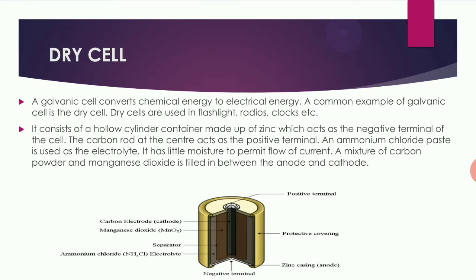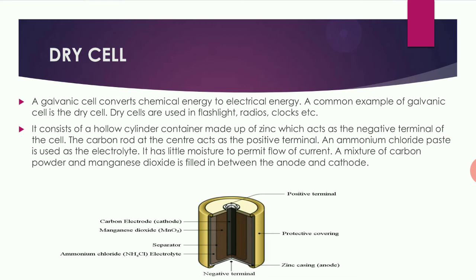Okay, now last, the dry cell. A galvanic cell converts chemical energy into electrical energy. A common example of the galvanic cell is the dry cell. Dry cells are used in flashlights, radios, clocks, etc. It consists of a hollow cylinder made up of zinc, which acts as the negative terminal of the battery.